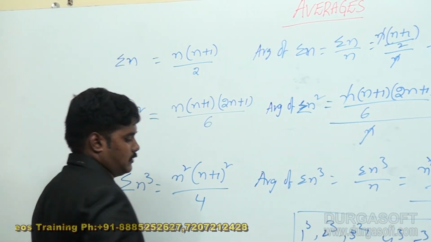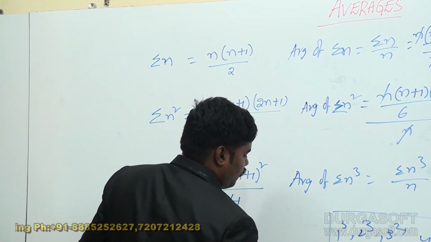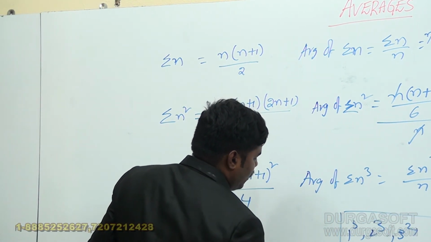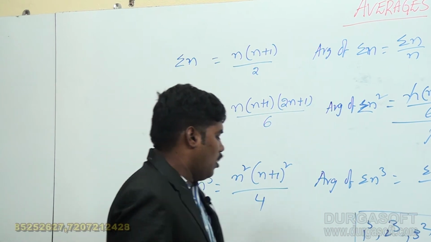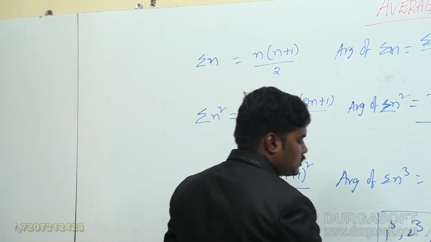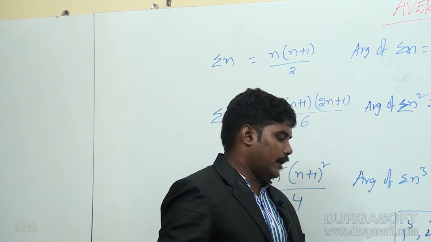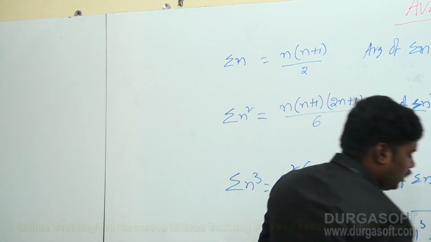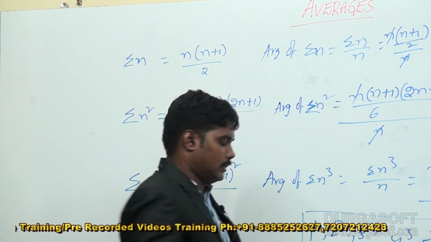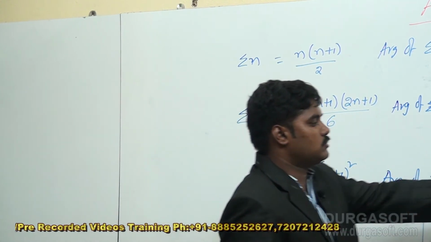By applying the process, 1 cube value 1, 2 cube value 8, 3 cube value 27, 4 cube value 64, 5 cube value 125, by 5. Here 1 plus 8 is equal to 9, 9 plus 27, you get 36, 36 plus 64, you get 100, 100 plus 125, 225, 225 by 5. You get 5 ones and 5 fours and 5 fives, so the answer is 45. Without doing this, you may use this as a shortcut.